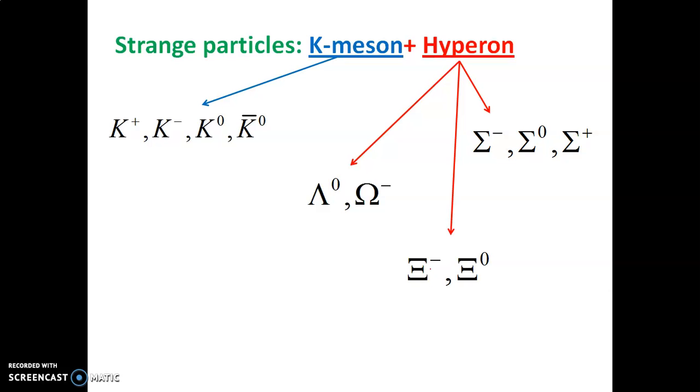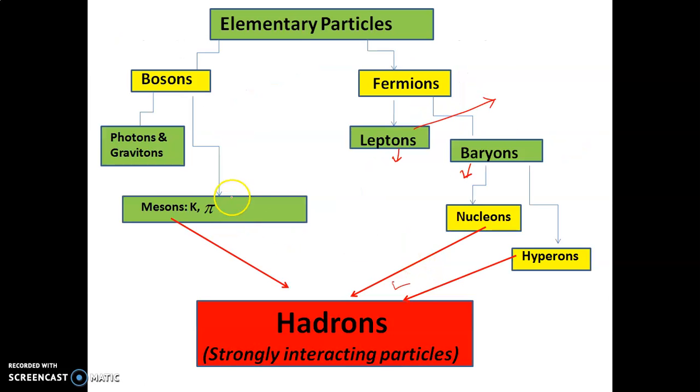The K mesons, which are the K mesons? Out here. You see there are different types of mesons, of which these are the K mesons and these are the pi mesons. K mesons are also known as kaons. And the pi mesons are also known as pions.